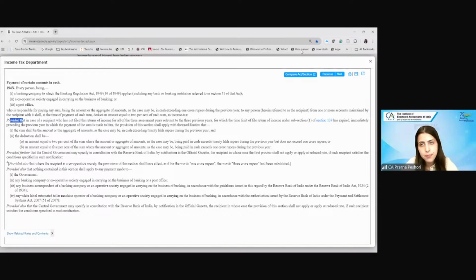Now, what does it mean? Let us try and understand this. What they are trying to say in respect of this particular section is that the TDS will be what?